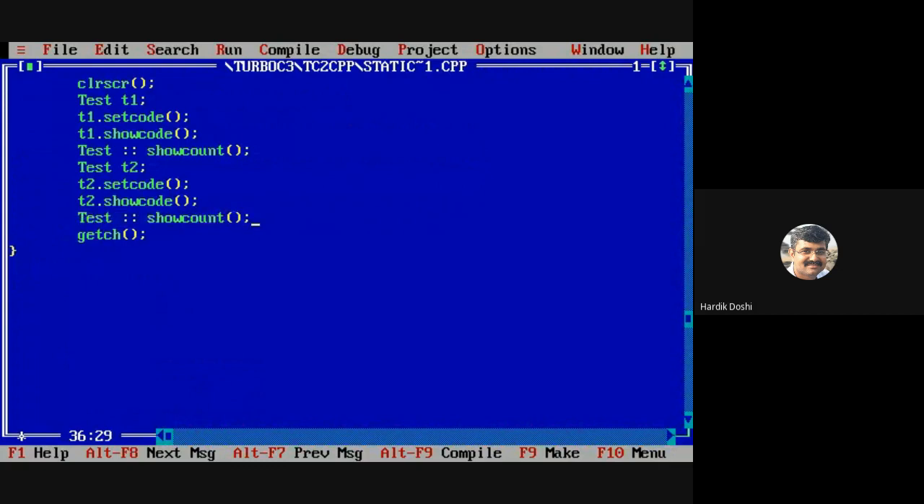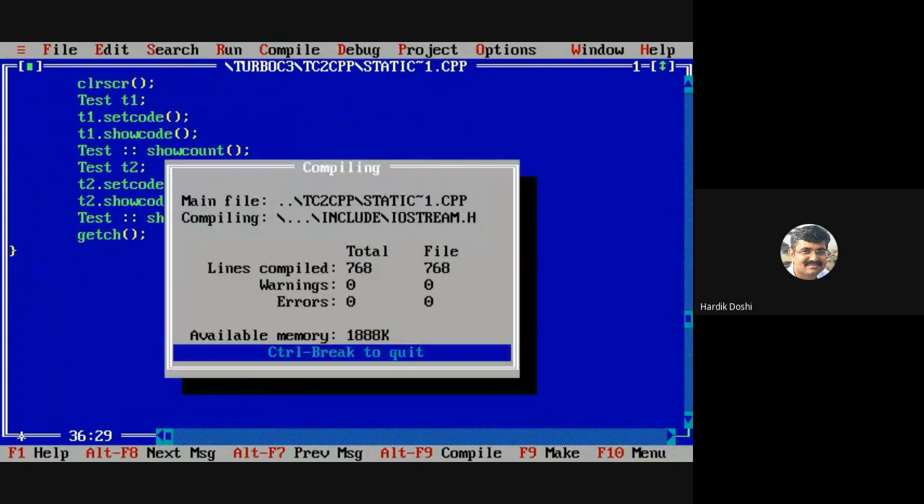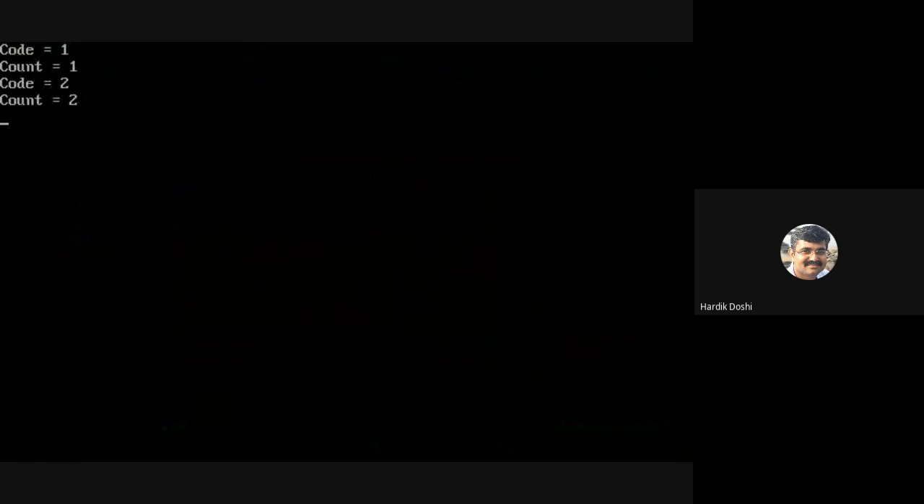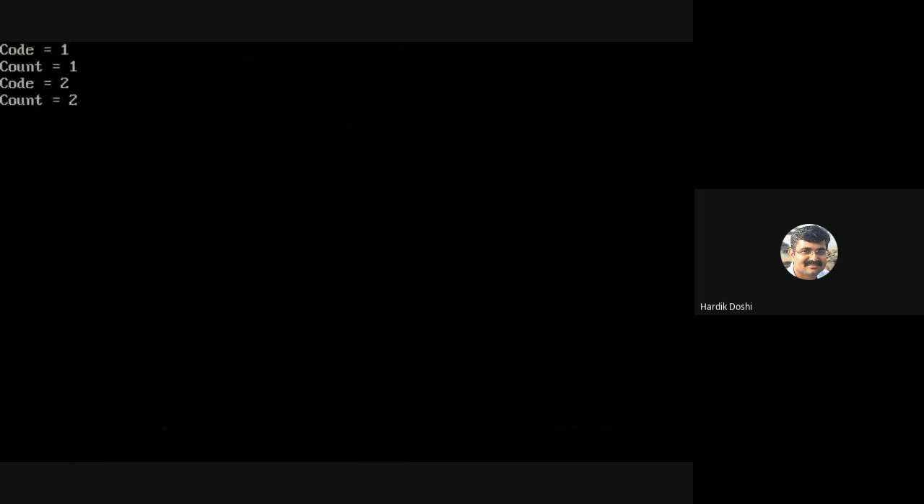Is it fine? Let me compile it. Let me run it. Count 1 — that means the static function call. Then count 2. Is it fine? Please write down this example.